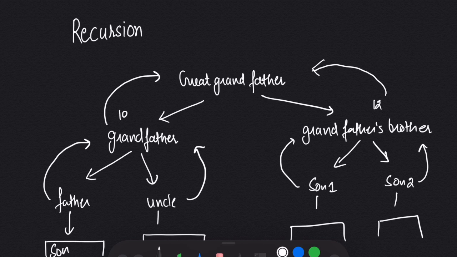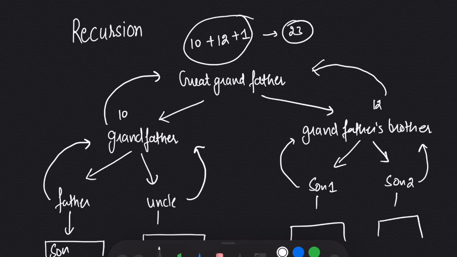Now great grandfather knows that one son has 10 family members, one son has 12 family members, and he will include himself. Now he can tell that the total number of family members is 23.